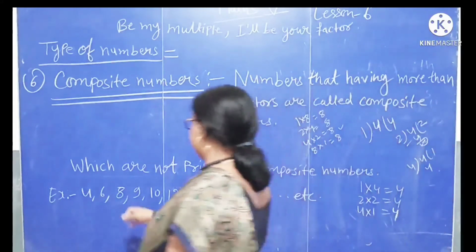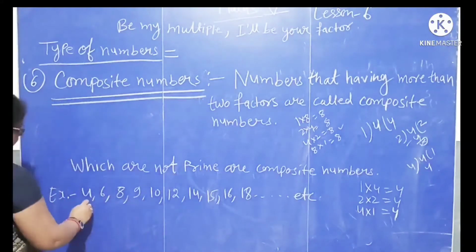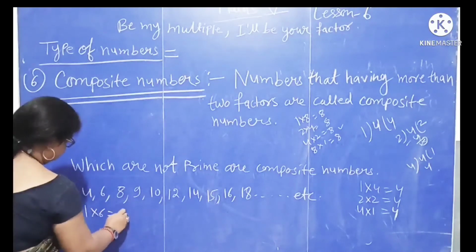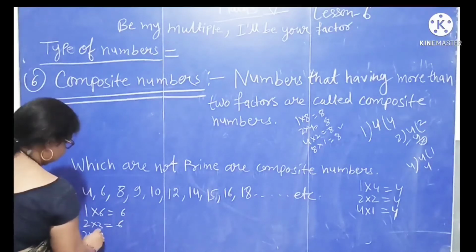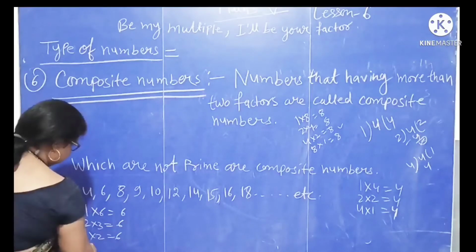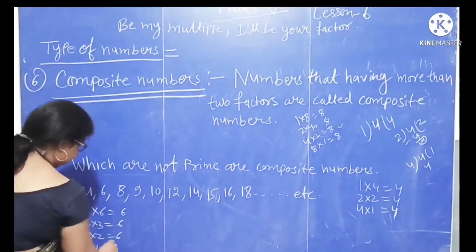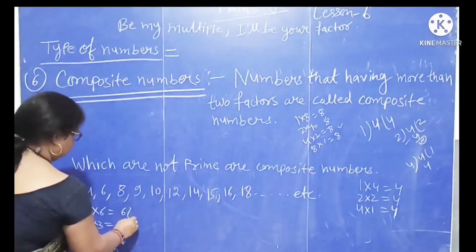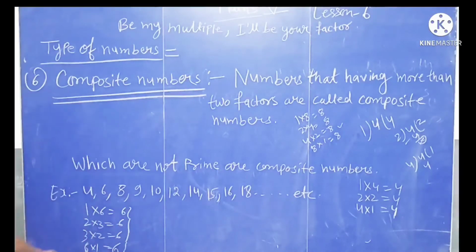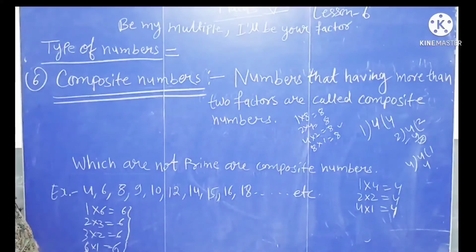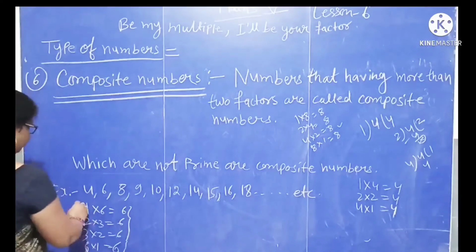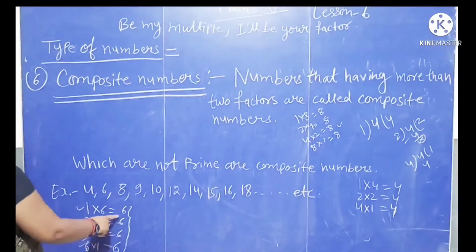4 is a composite number. 6 is a composite number: 1 × 6 is 6, 2 × 3 is 6, 3 × 2 is 6 and 6 × 1 is 6. Number 6 has more than two factors. Number 6 has 4 factors and 4 numbers can divide 6.